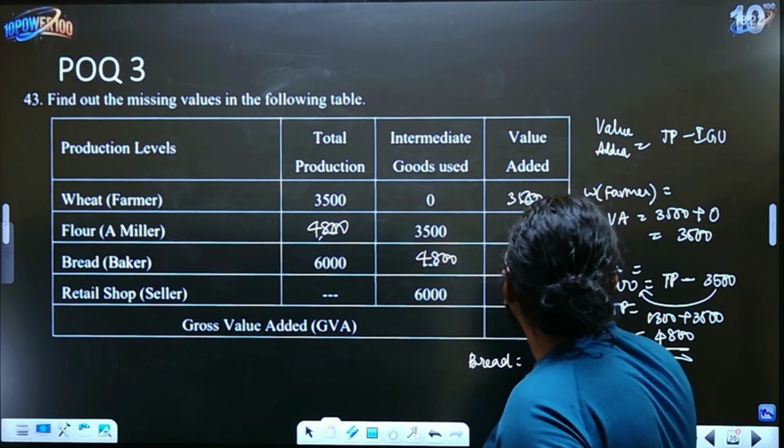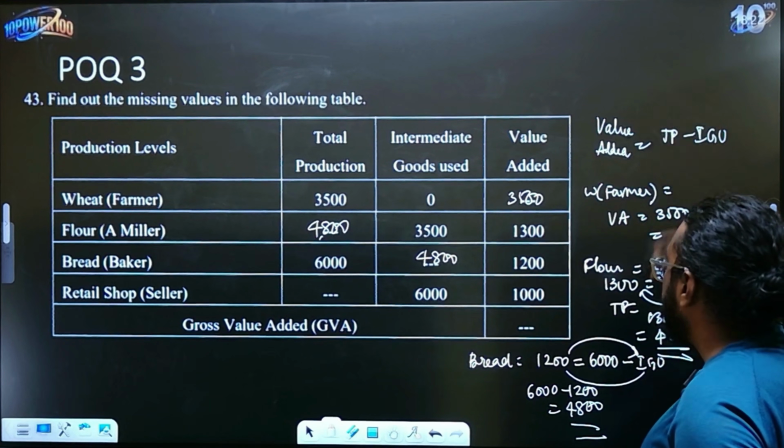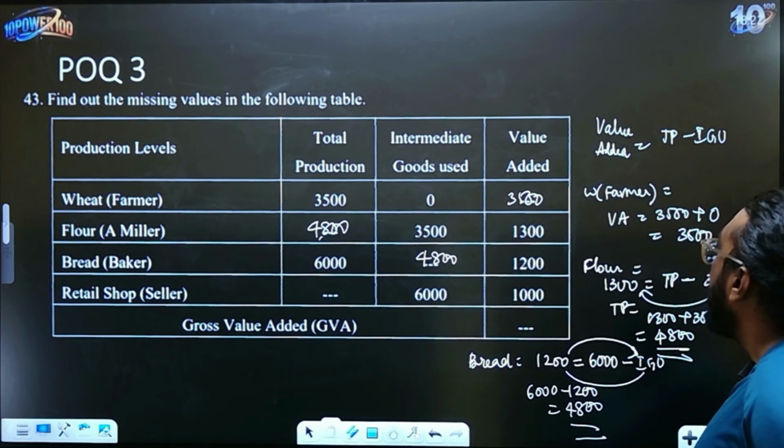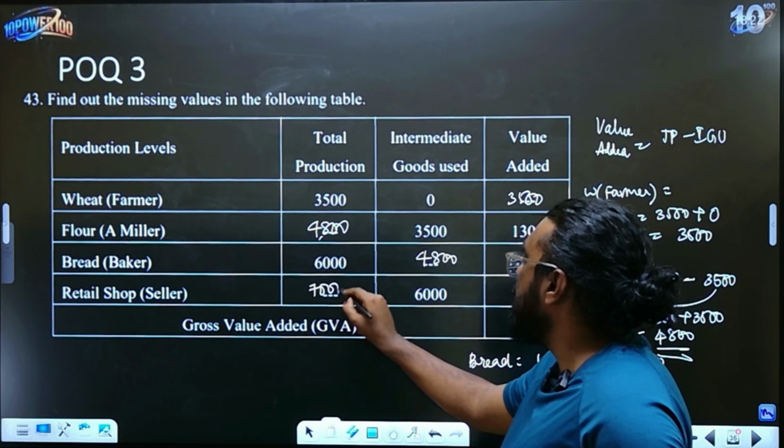Total production they are asking you again, which we have to do in the similar manner. So it will essentially be 6,000 plus 1,000, which is nothing but 7,000. So this answer is 7,000.